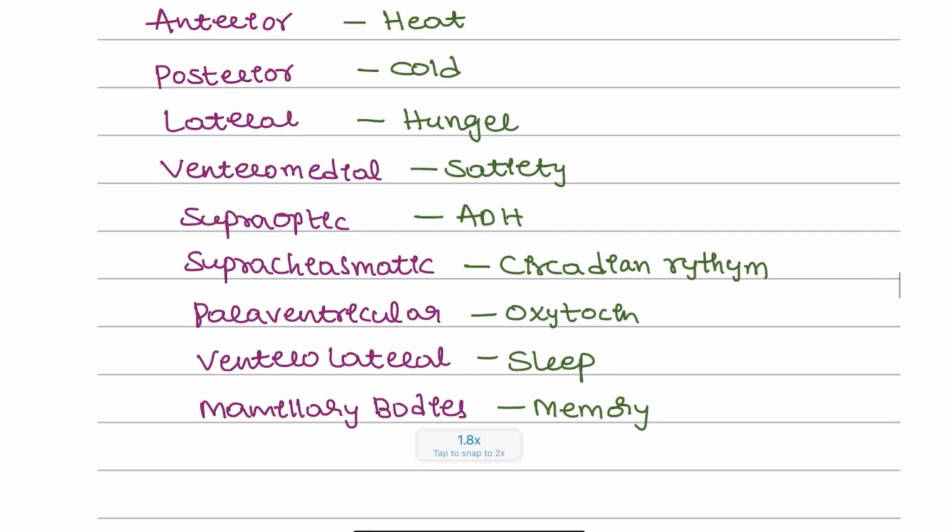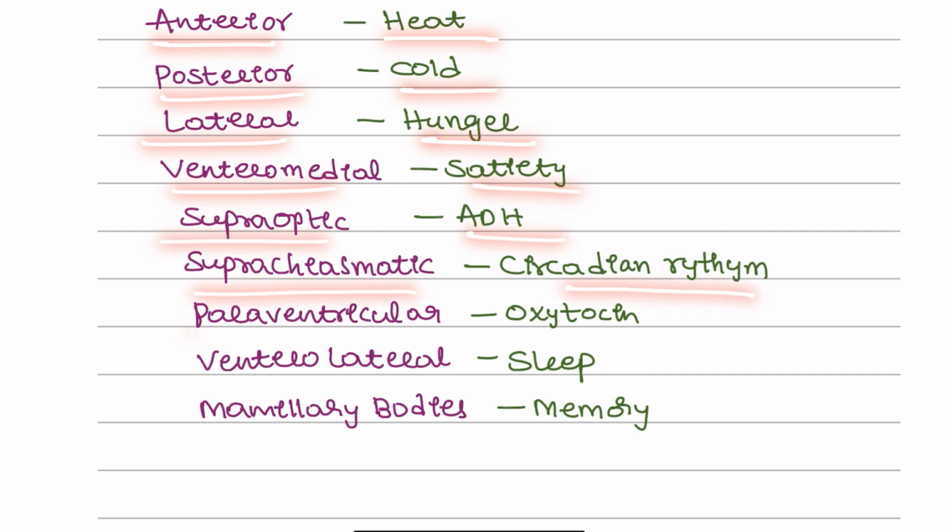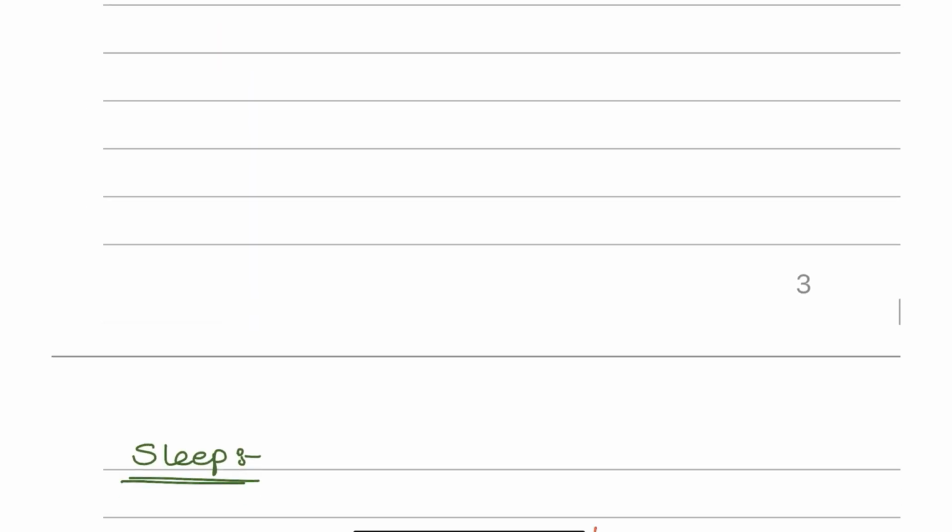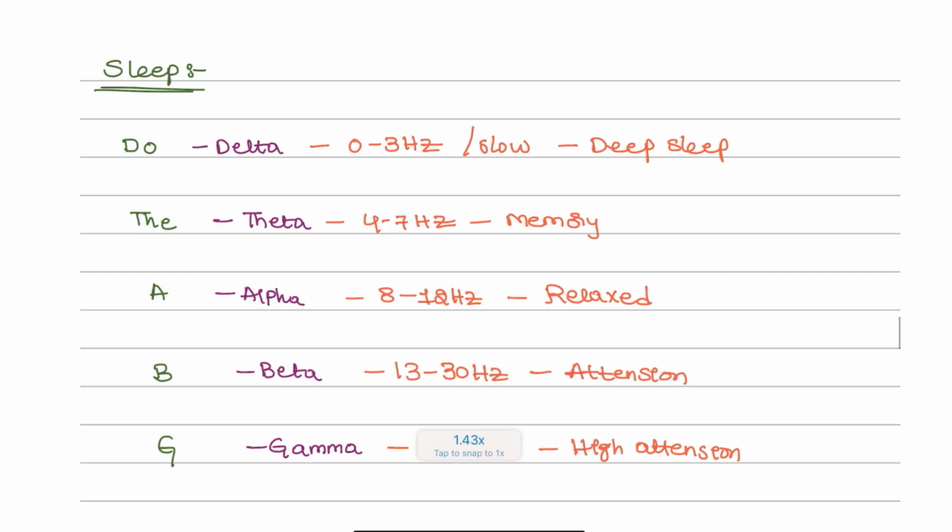Hypothalamic nuclei, very important. Anterior hypothalamus for heat, posterior hypothalamus for cold, lateral for hunger, ventromedial for satiety, supraoptic for ADH, suprachiasmatic for circadian rhythm, paraventricular for oxytocin, ventrolateral is going to be sleep, and mammillary bodies are for memory.